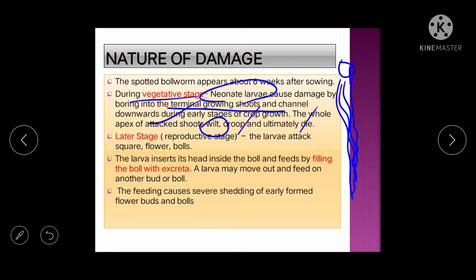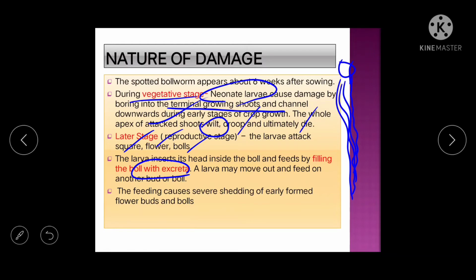In the later stage, that is the reproductive stage, the larva will attack the square, flower, and bolls. The larva will insert their head inside the boll and feed by filling the boll with excreta. Here one difference is there. They also insert their head, but they will fill the boll with their excreta. The larva may move out and feed on another boll.